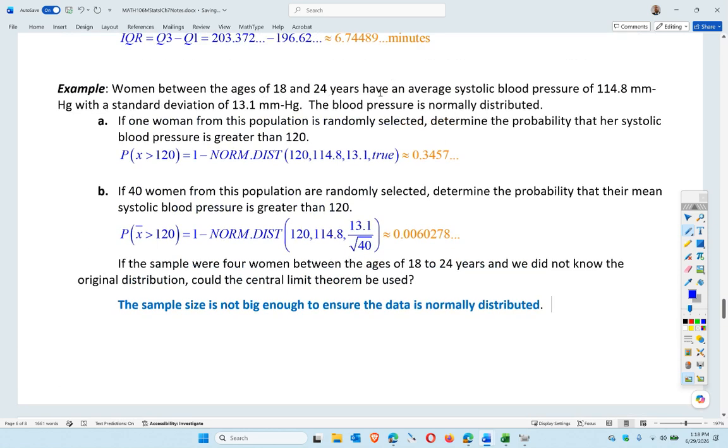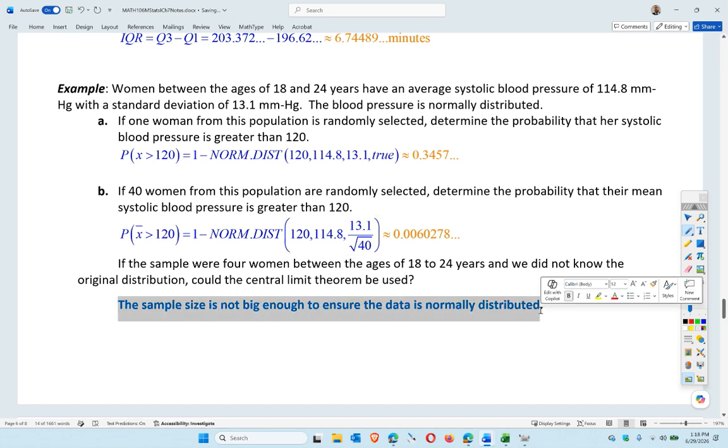Okay, if it was normal, we could also do the individual. But if we don't know, we can't be doing individuals or 4 at that point, unless it's actually normal, which if we don't know that, we can't do it essentially. So that kind of ties in Chapter 6 versus Chapter 7, and the idea of having a big enough sample size to make it normal, which is what we proved in the beginning.